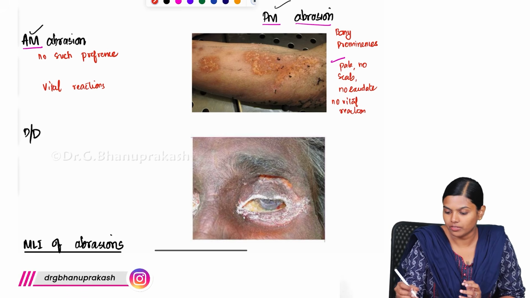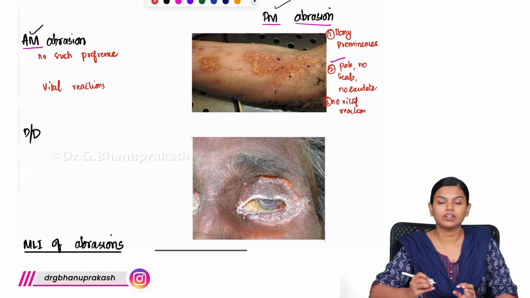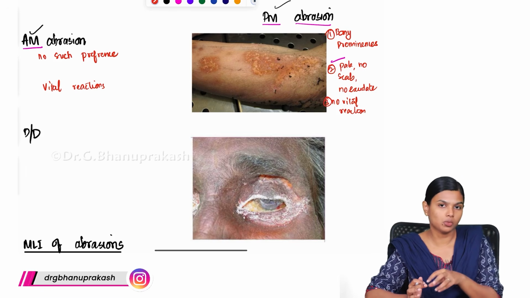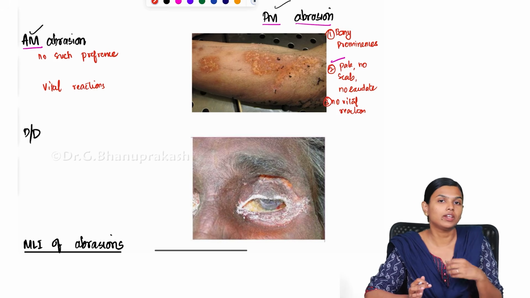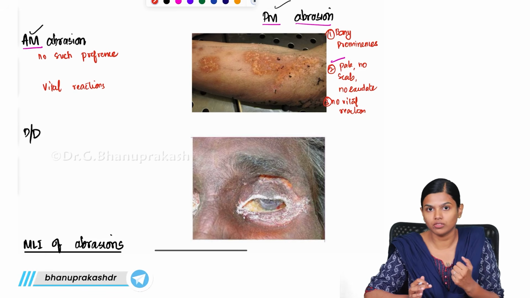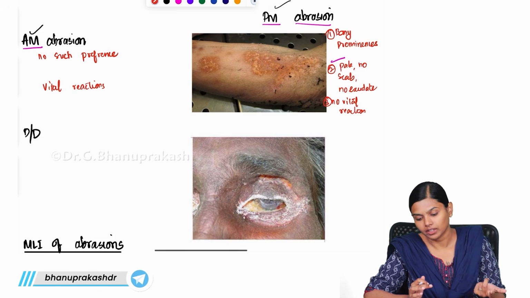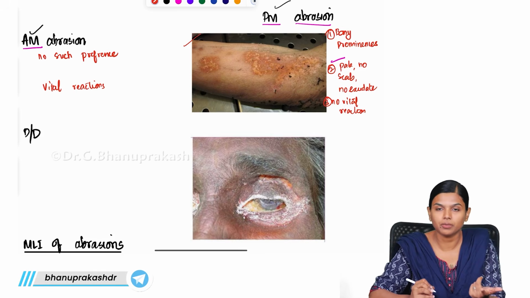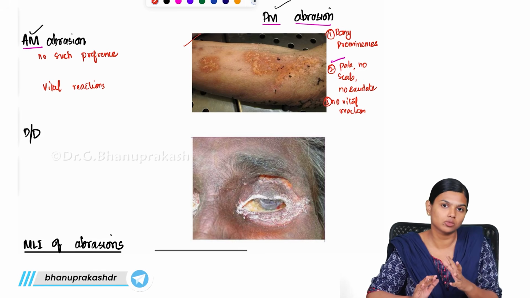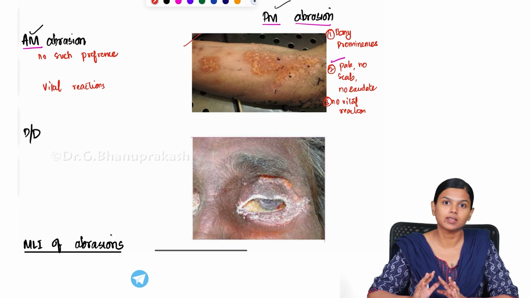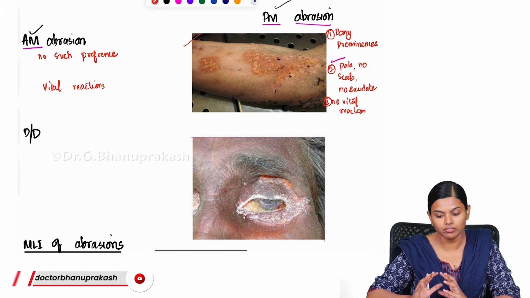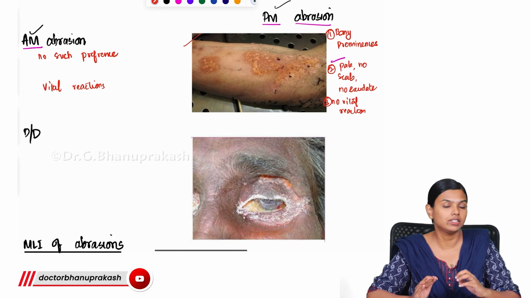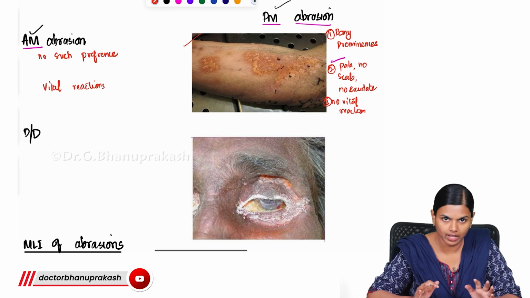So based upon these differences, like location, color and vital reaction, you can differentiate an antemortem wound from a postmortem wound. And this differentiation becomes very, very important when you are dealing with an unknown cause of death. If somebody is suspecting something and they find this kind of postmortem abrasion, they will surely think, okay, this has to be some antemortem injury and something suspicious has happened. So you have to know which is an artifact and which is a real injury. That is the important thing regarding this.